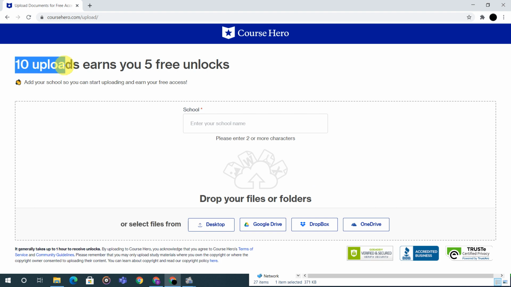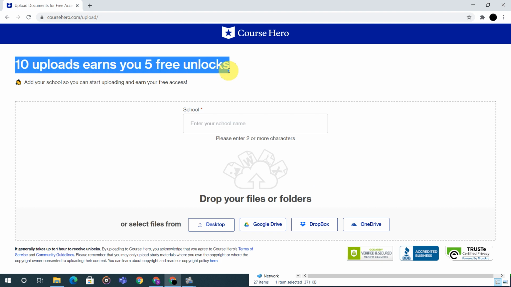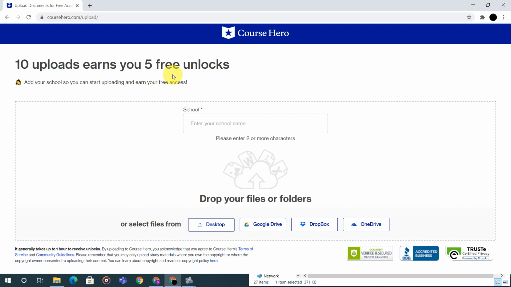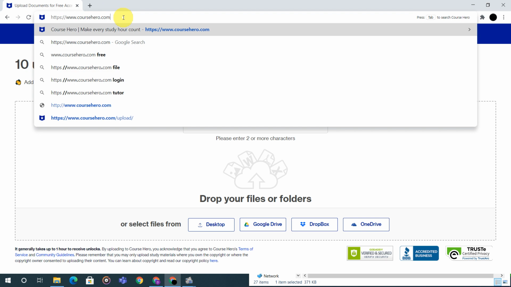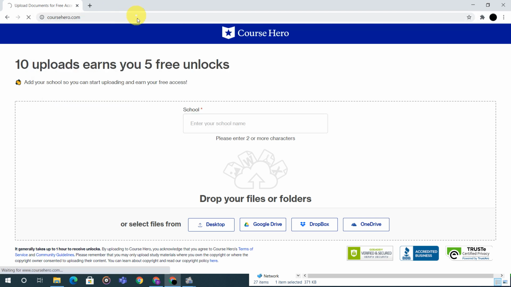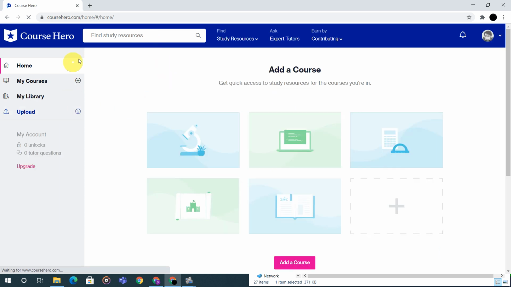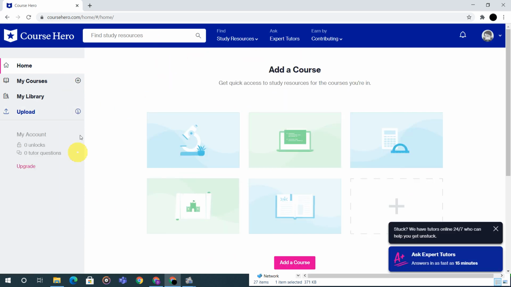You can just look, 10 uploads earns you 5 free unlocks. Okay, I will come to this page again. Wait, I will show you how, if someone gets another page, what they have to do. Okay, you can see this is my first page, the home page. You can say the Coursera home page. And here you can see zero unlocks, zero tutor questions, and how to gain the unlocks.